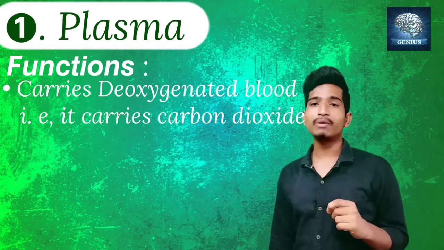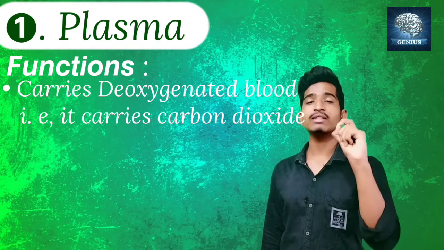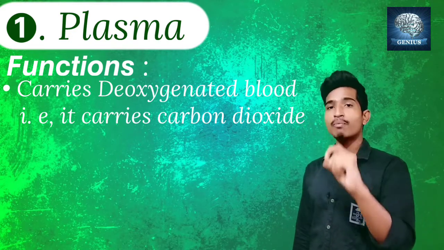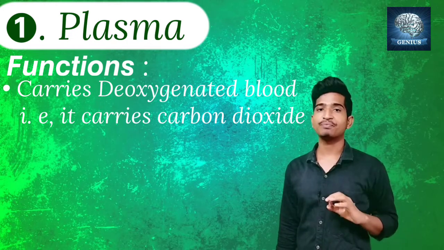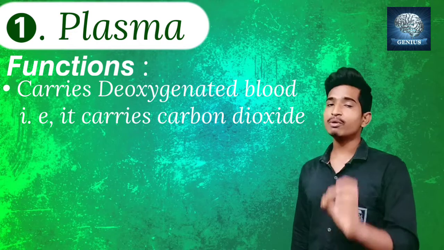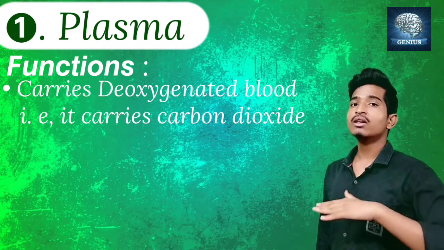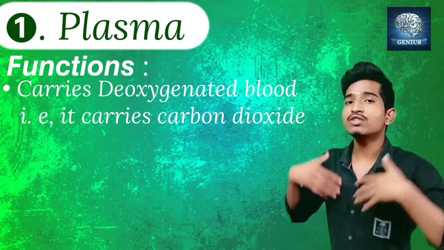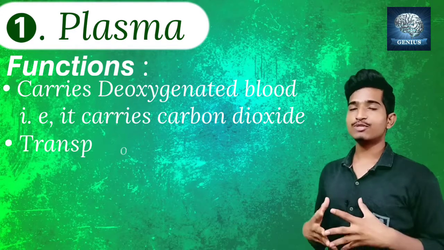I already told you in respiration, right? If the oxygen concentration in the blood is more, we call that blood oxygenated blood. If the carbon dioxide concentration in the blood is more, we call that blood deoxygenated blood. Understood? So the plasma will carry deoxygenated blood, that is, it will transport the carbon dioxide from the tissues to the lungs. From the lungs, we exhale the carbon dioxide. Understood? It will also transport the foods.